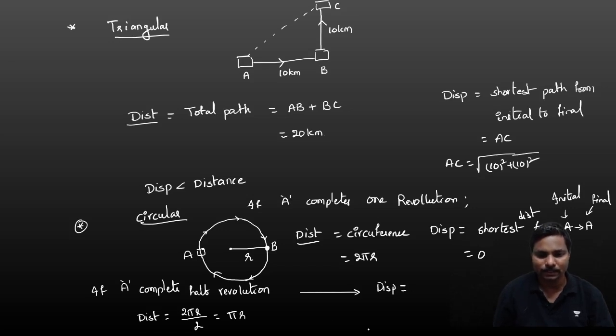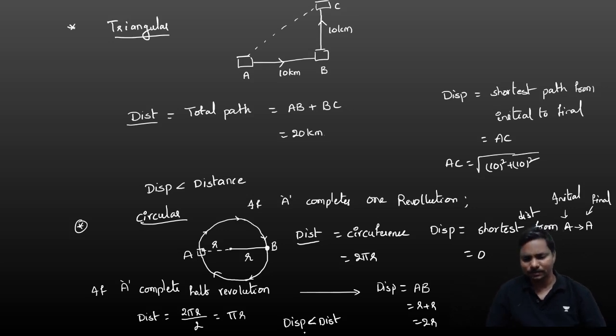Shortest path from A to B is a straight line. This is the radius r, and this is also radius r. So r plus r is equal to 2r. In this case also displacement is less than distance, correct? Pi r means 3.14 into r, and here just 2 into r only.